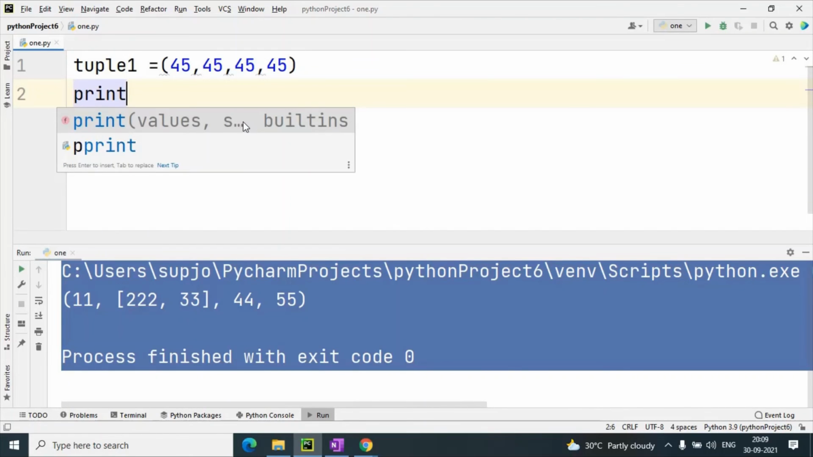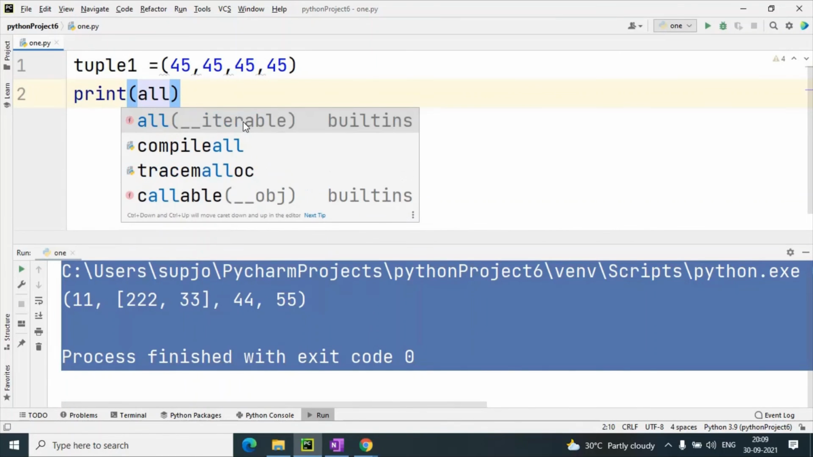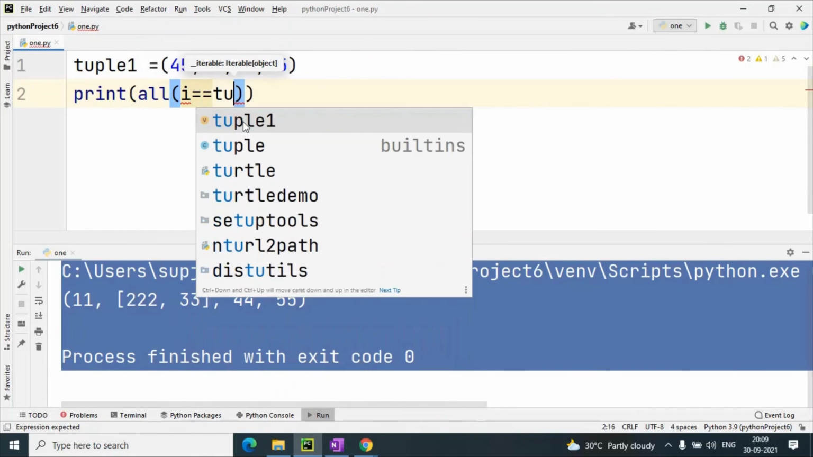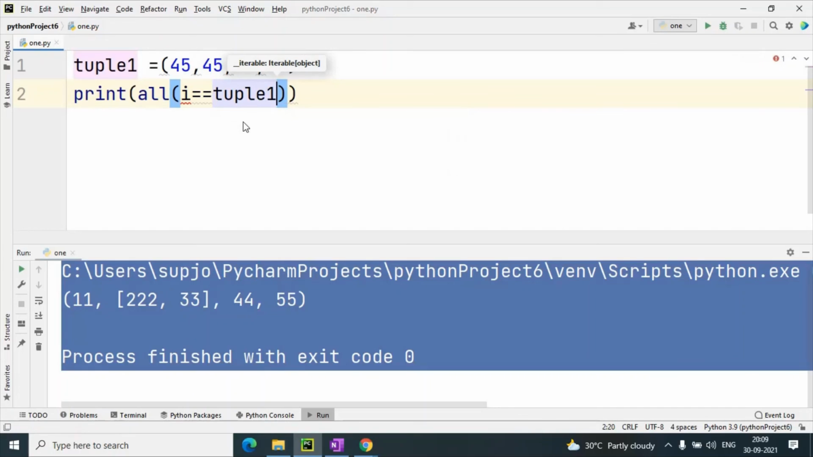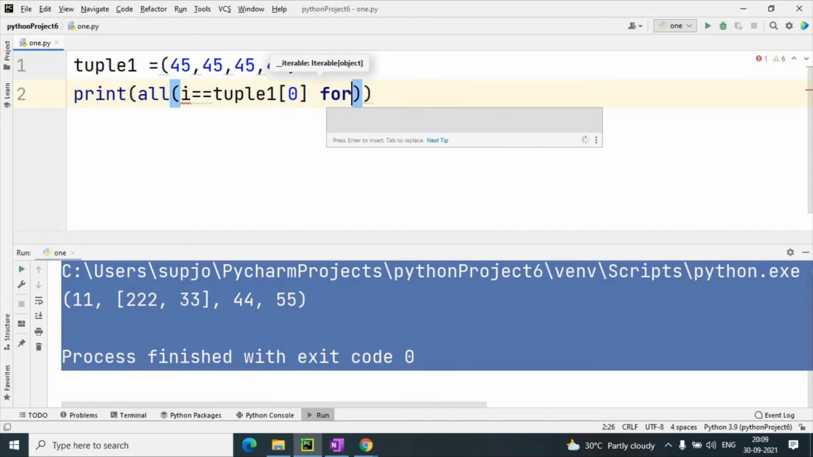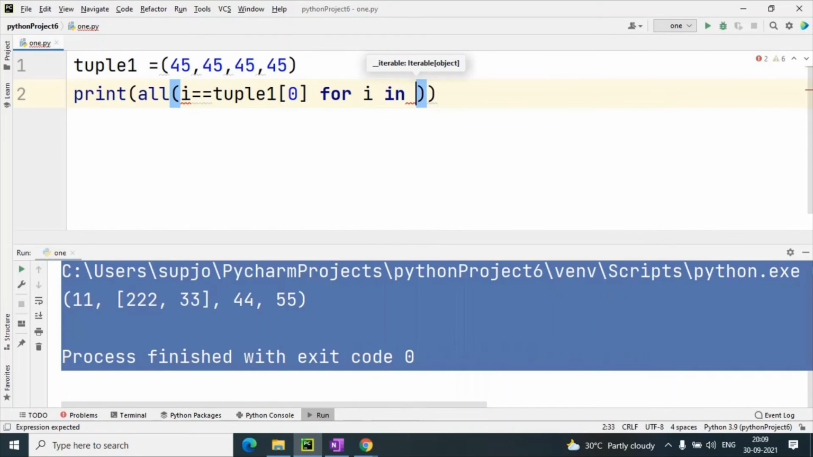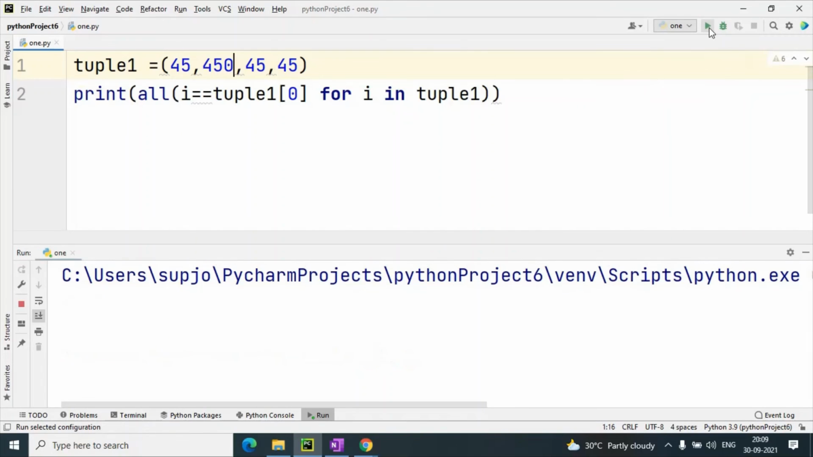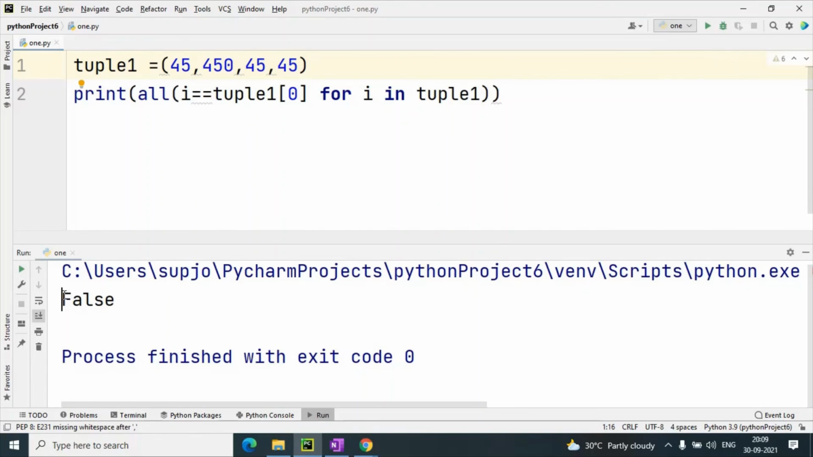print all I equal to tuple 1 ऑफ जीरो एलिमेंट, वाइट जीरो एलिमेंट फर्स्ट एलिमेंट से चेक करेंगे हम, for I in tuple 1. So when I will execute this code, now it is giving the true value. Suppose I have given here some value is different, 450. So in this case what will happen? Now answer is false. Why?